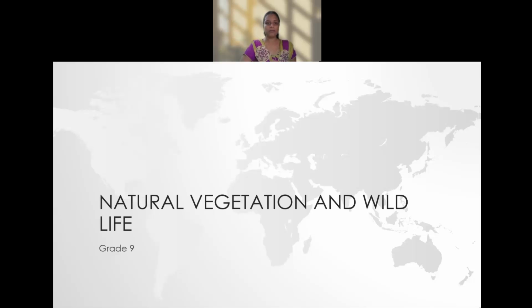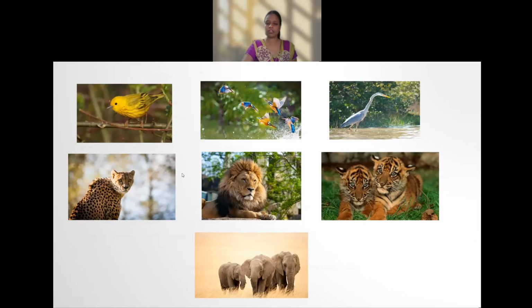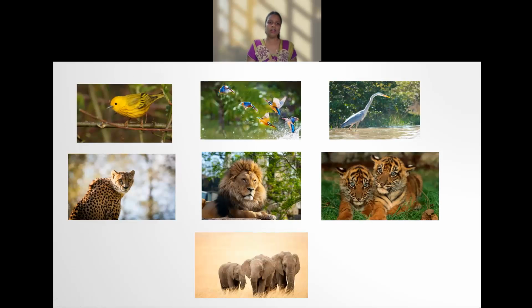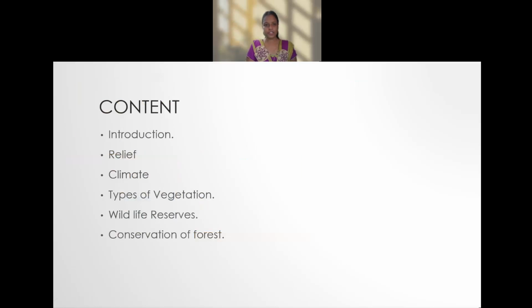So, this chapter contains introduction, relief features, climatic condition, types of natural vegetation, how many kinds of natural vegetations are there, wildlife reservoirs, and conservation of forest. So these are the content you are going to learn in this chapter.